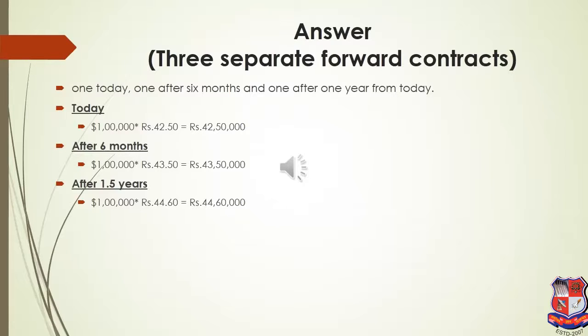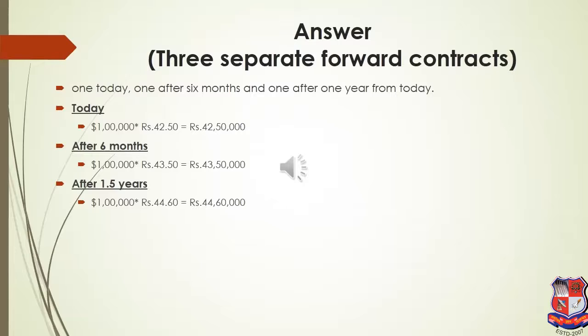And again, a total of 1 year has gone, 2 installments have been paid. So at the end of 1 year I will enter into another 6-month contract. So after 1 year the 6-month forward rate is 44.6, buying $1 lakh, it is 44 lakh 60,000. So if a person is entering into separate contracts, the first installment costs 42 lakh 50,000, the second costs 43 lakh 50,000, and the third costs 44 lakh 60,000.